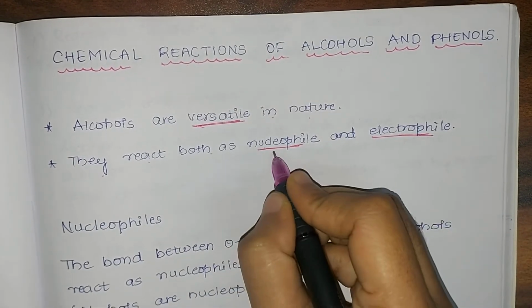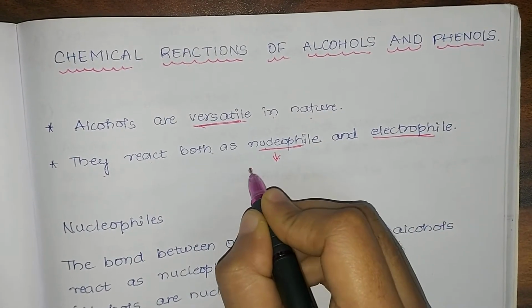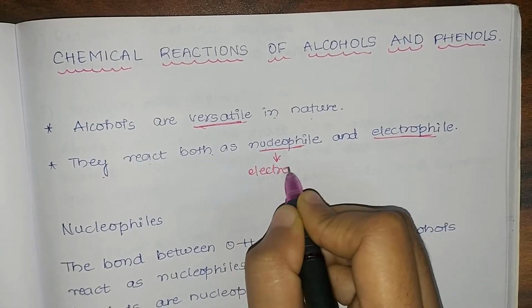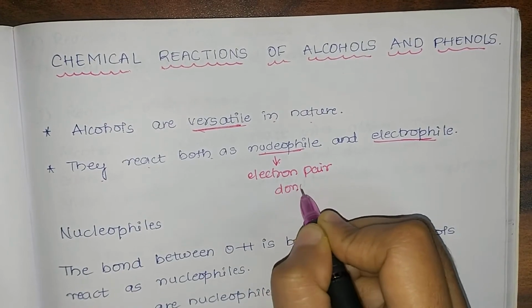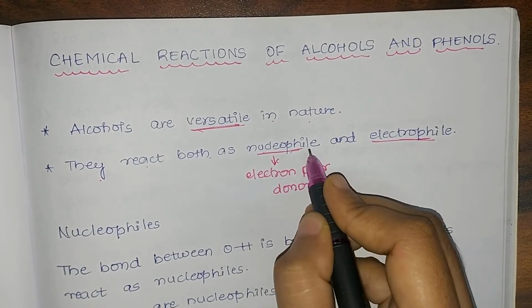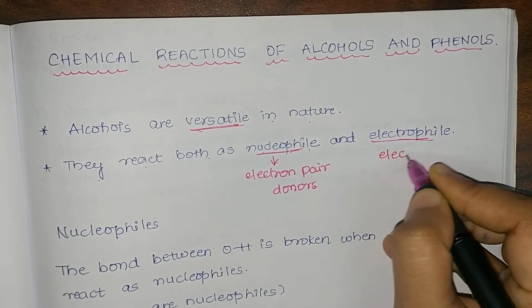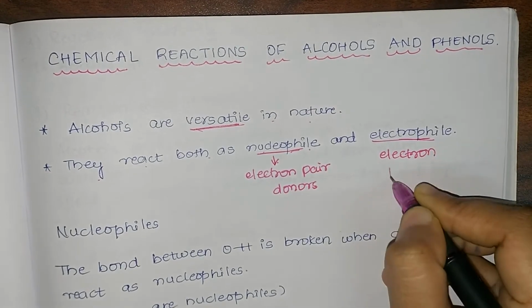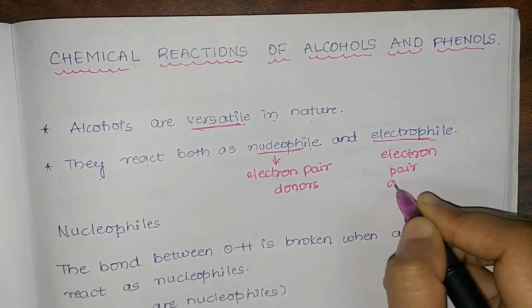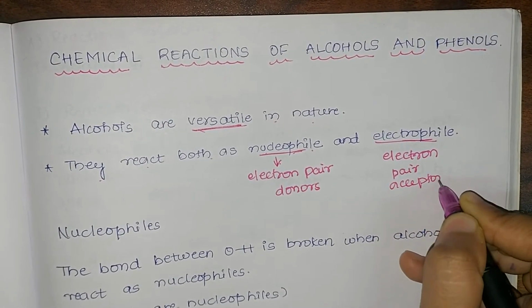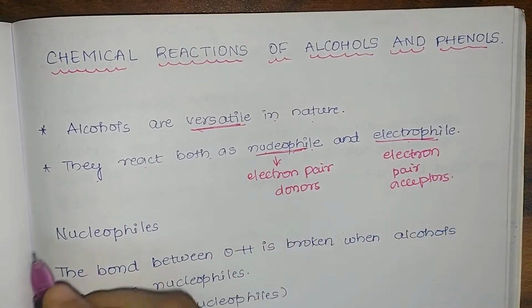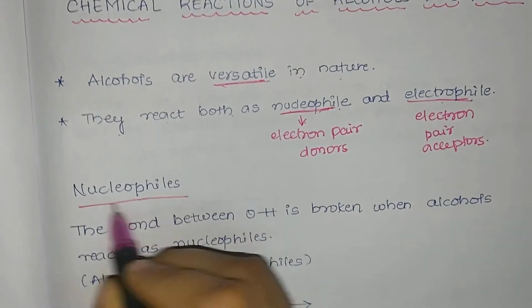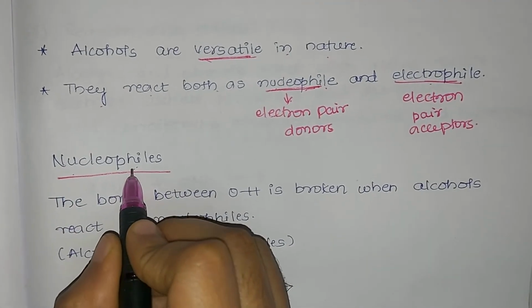Nucleophiles, as we have already seen, are negatively charged ions or species which have a lone pair, and these are electron pair donors. That means they donate an electron pair, whereas an electrophile accepts an electron pair. So we say that electron pair donors are nucleophiles and electrophiles are electron pair acceptors. Nucleophile, electron pair donor. Let us consider how alcohols donate the electron pair.